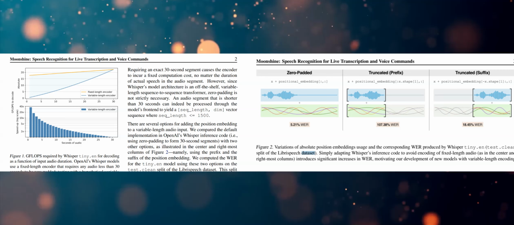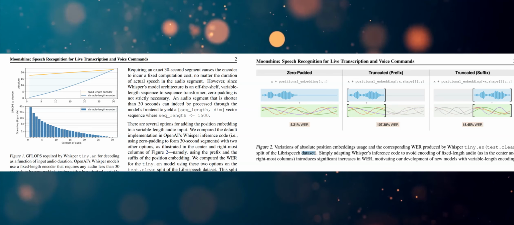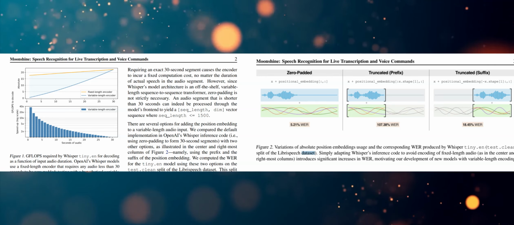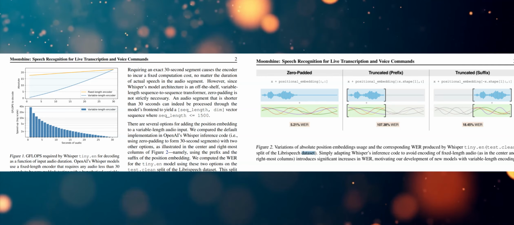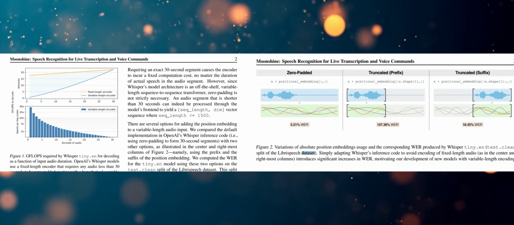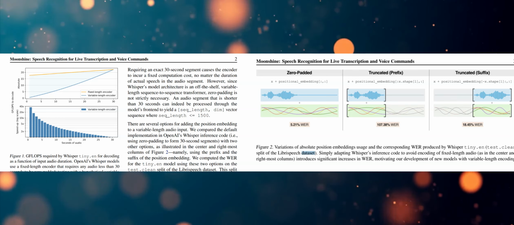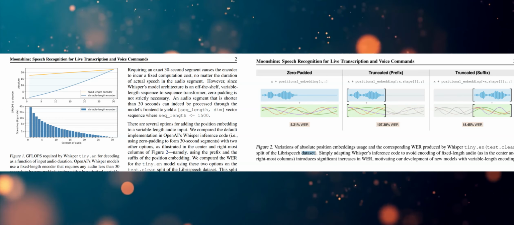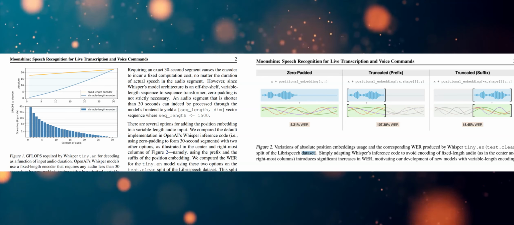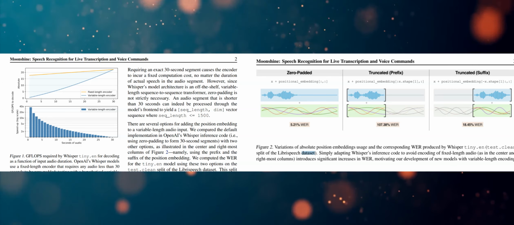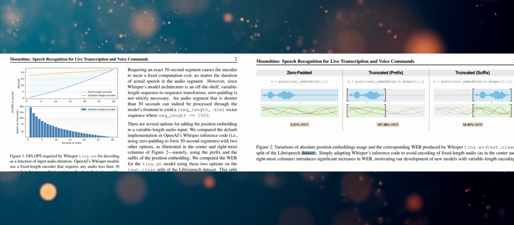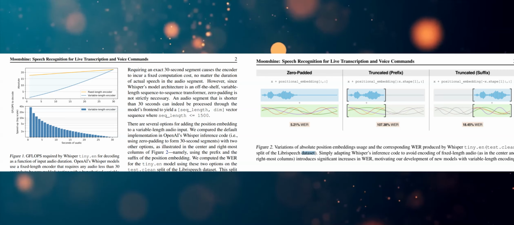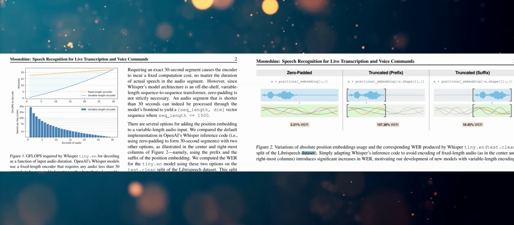The paper highlights the importance of handling variable length sequences. What were the results of experimenting with different position embedding strategies on Whisper? Attempts to adapt Whisper to variable length sequences by simply truncating the position embeddings resulted in significantly higher WERs. Using only the prefix led to a WER of 107.38%, while using the suffix resulted in 18.45%, both far exceeding the baseline WER of 5.21% with zero padding. This demonstrated the need for a model specifically trained for variable length sequences.